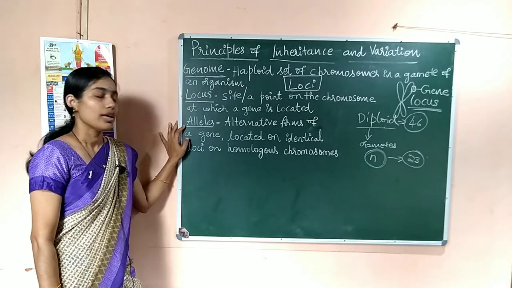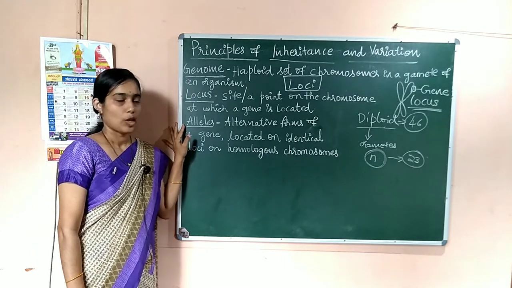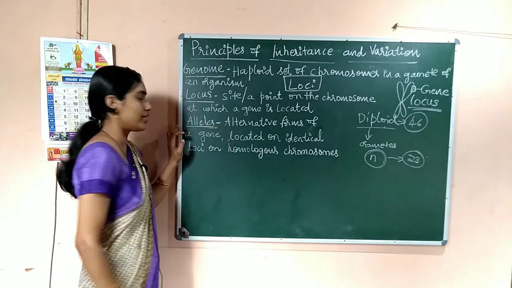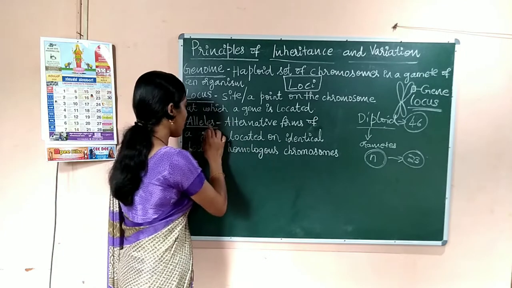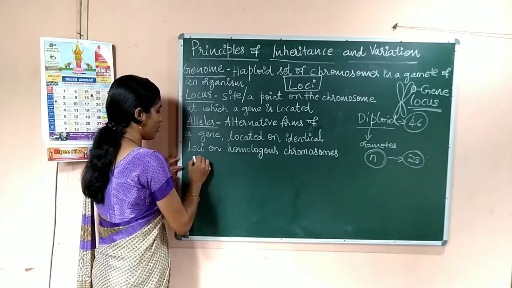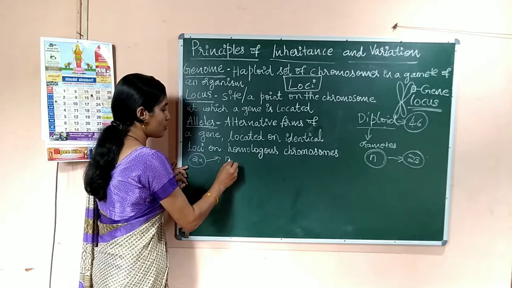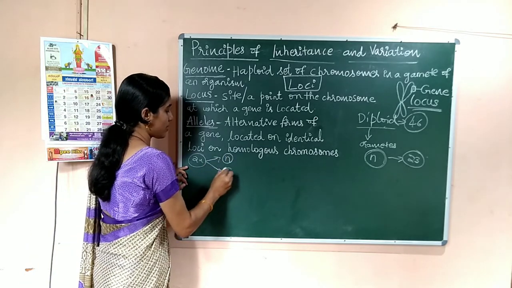Next term is alleles. Before discussing what is an allele, if you consider the human, we are diploid organisms, that means we have two sets of chromosomes.